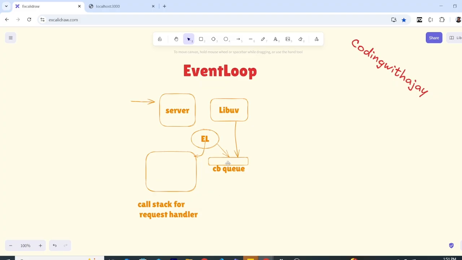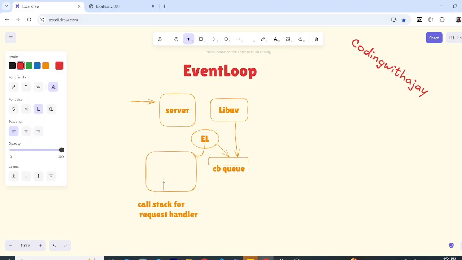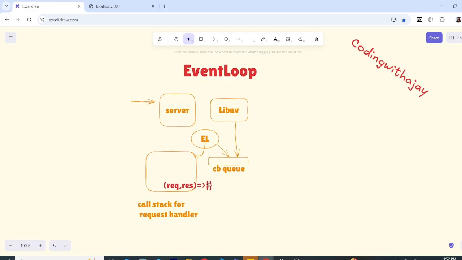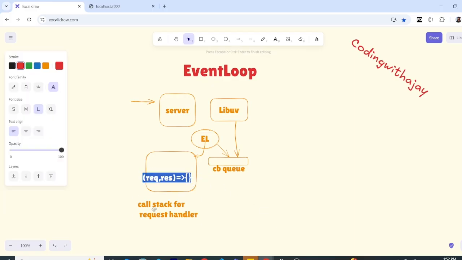So it will put them into the stack, but what will be put here now is this request and this function. This function, which is the callback function, will be pushed there.